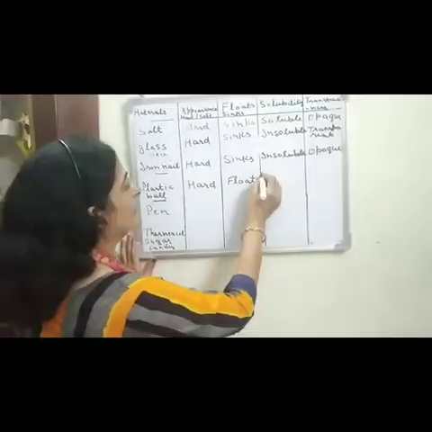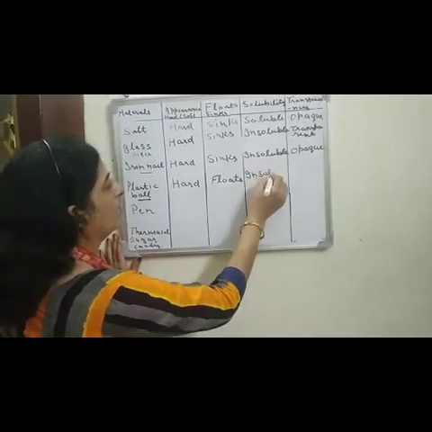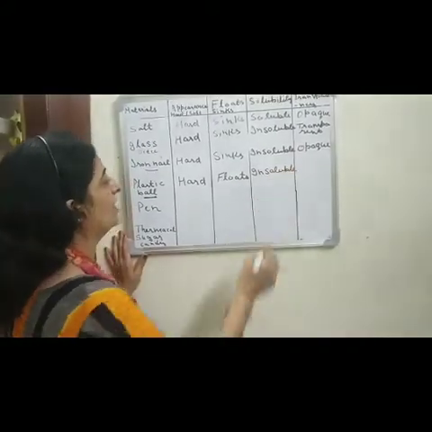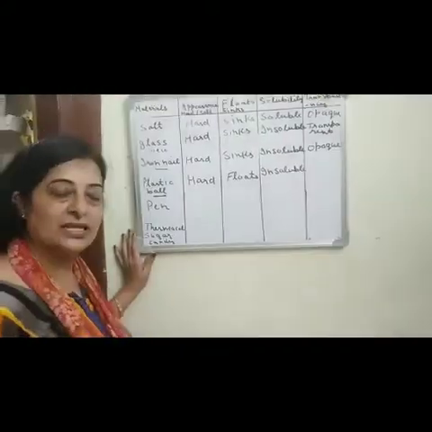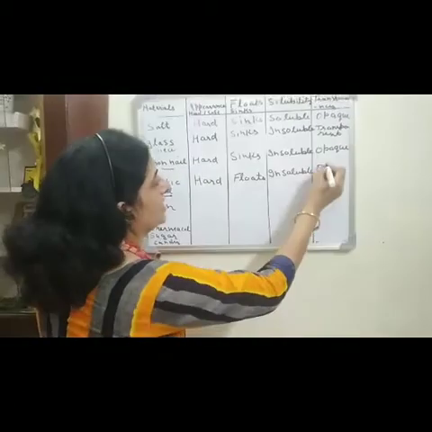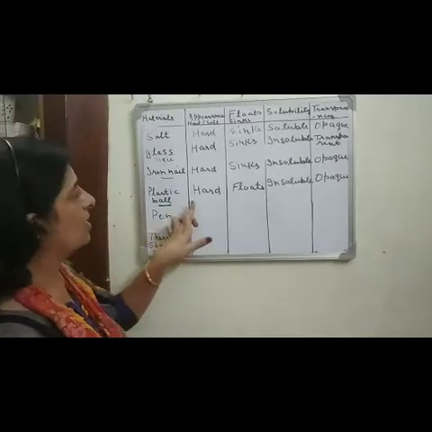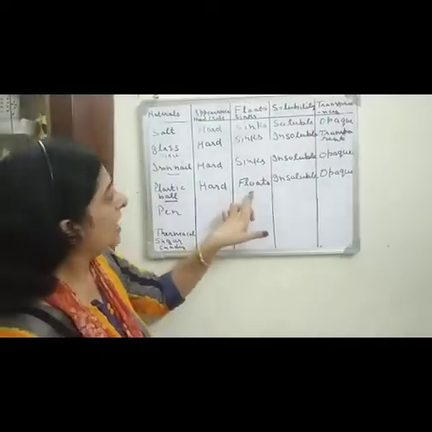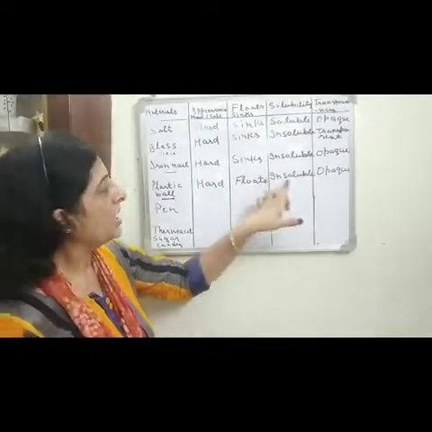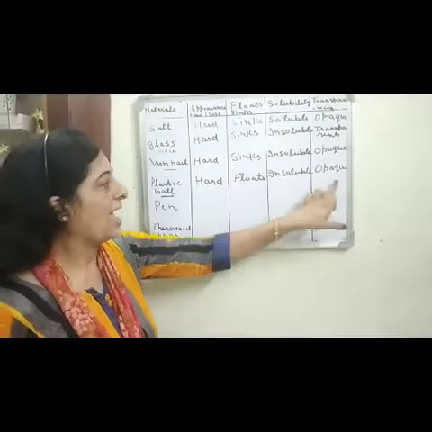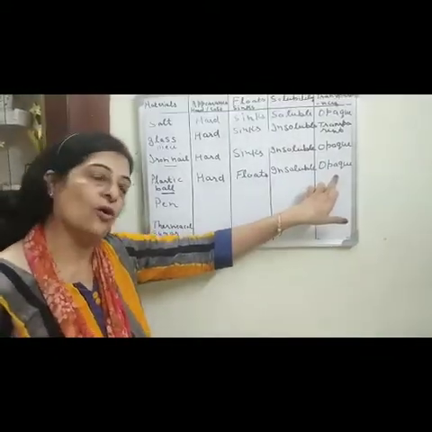No. So it is insoluble in water, and the plastic board is an opaque object. So plastic board, hard material, floats on the water, insoluble in water and an opaque object.